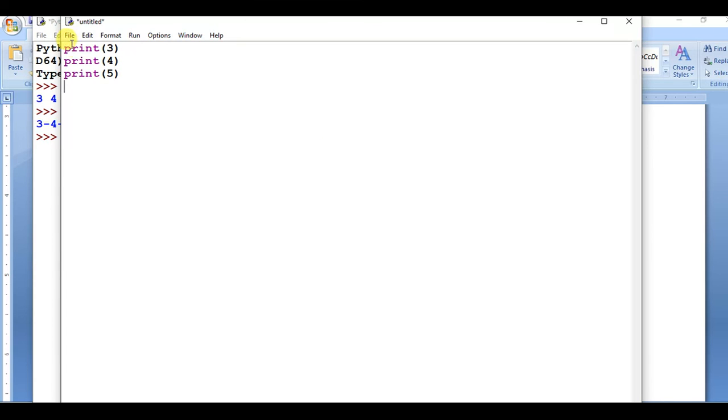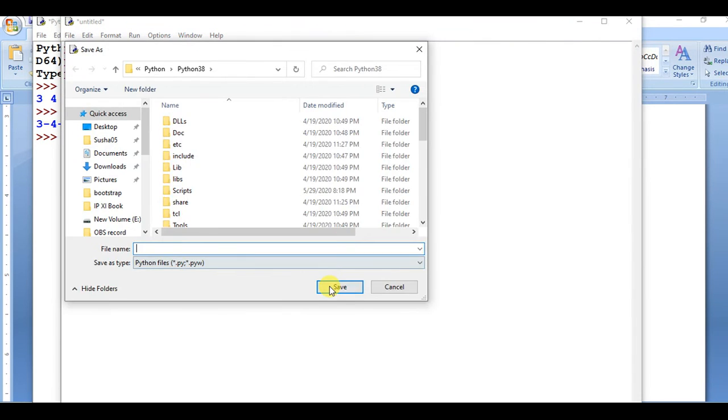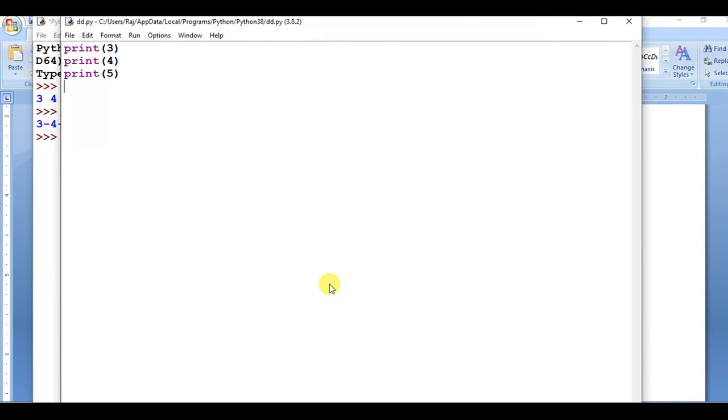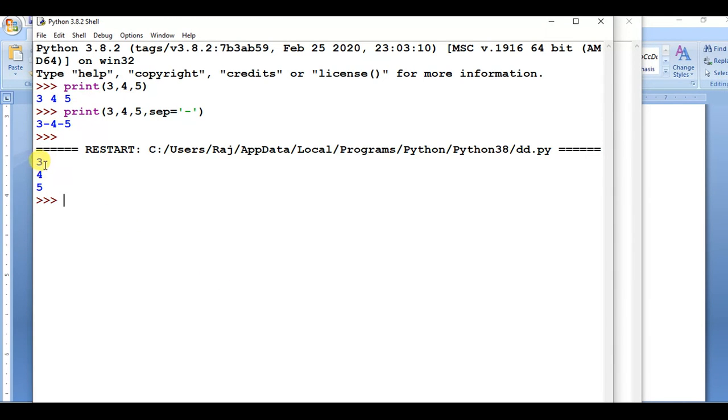So all are different print statements, so all the values will print on different lines. So 3 will print on a different line, 4 will print on a different line, and 5 will also print on a different line. So run this module and check your result. Look here, 3, 4, 5 are all printed on different lines.